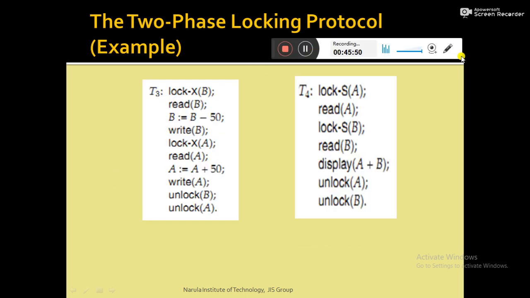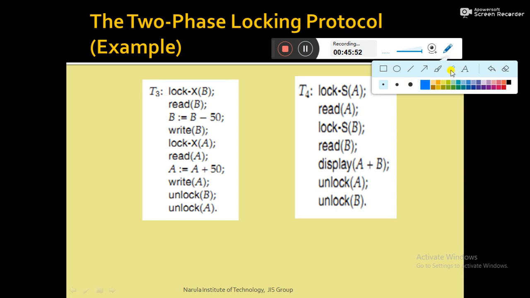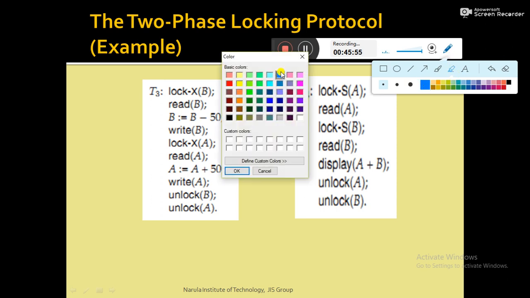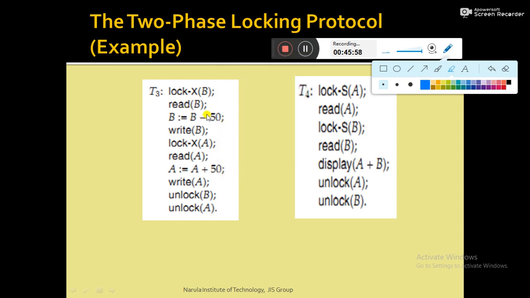So here there are two transactions, T3 and T4, and if you look at them, both transactions observe the two-phase locking protocol. Why? Because initially, when T3 starts executing, T3 makes a lock request in exclusive mode, then performs the read B operation, then performs the update, then performs the write operation. Then again it makes a lock request on data item A.